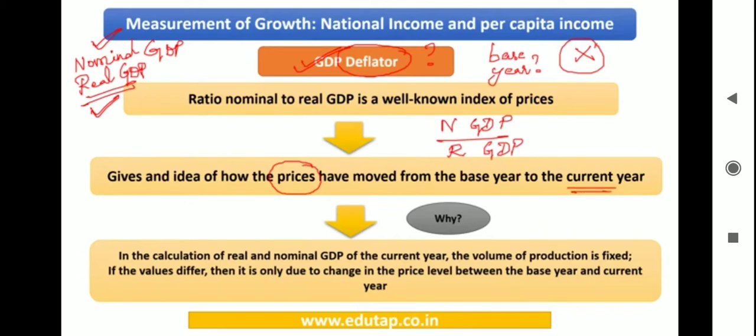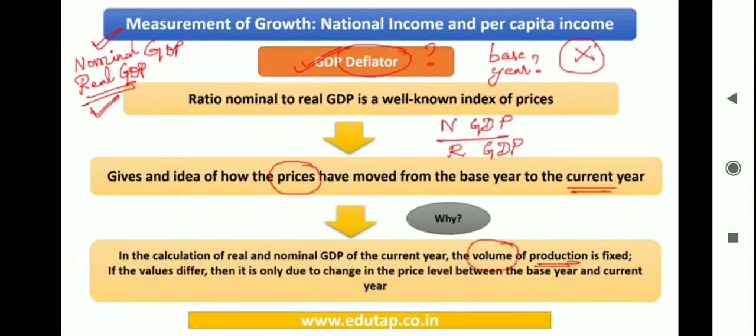Now you would ask me this question. This is a very simple understanding. You're dividing nominal GDP by real GDP. But now here comes a question. Why are we doing so? Okay. See, if you have understood how we have calculated nominal GDP and real GDP, then you would understand that in both these terms, one thing was constant. What was it? The one thing that remained constant was the volume of production.